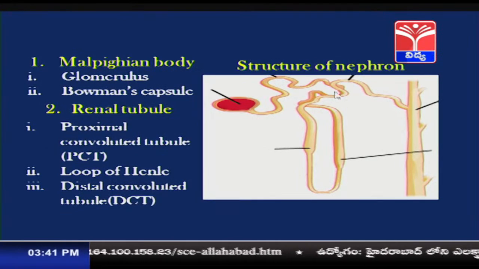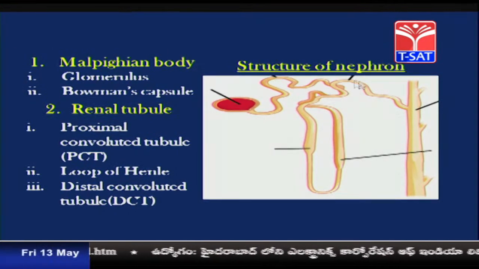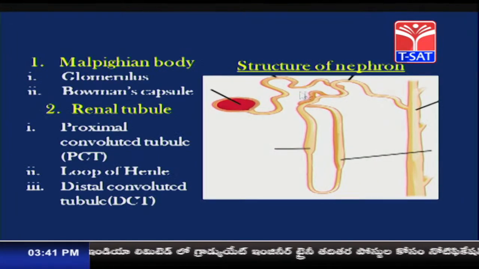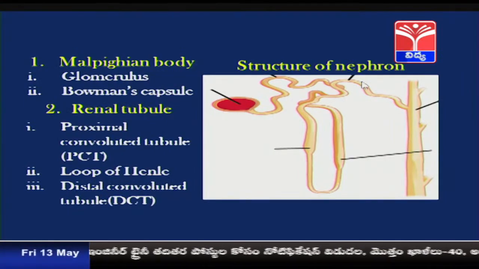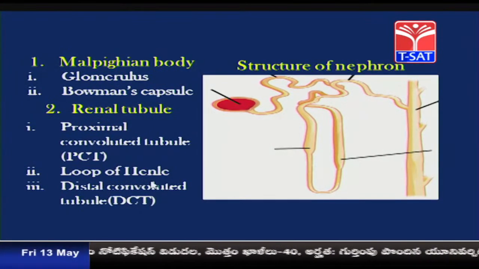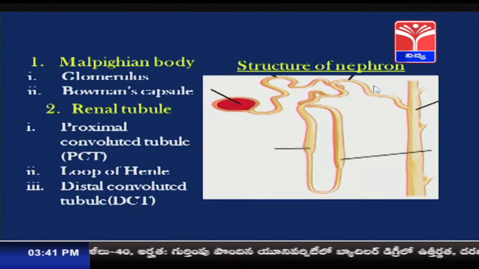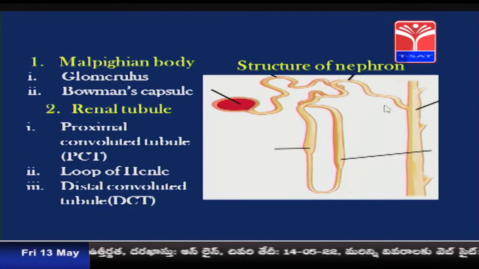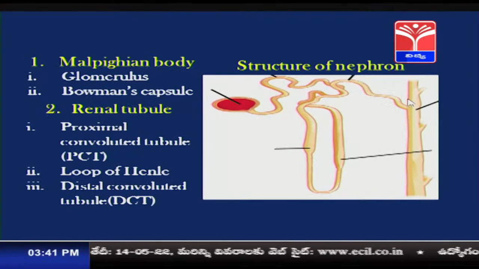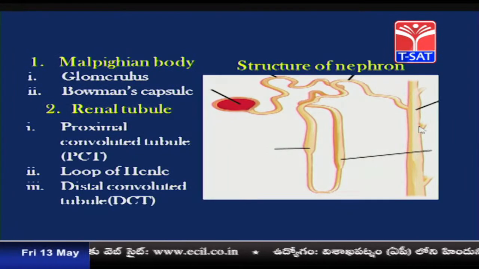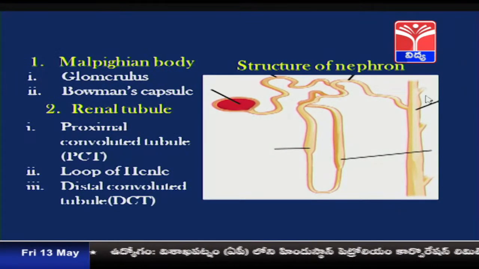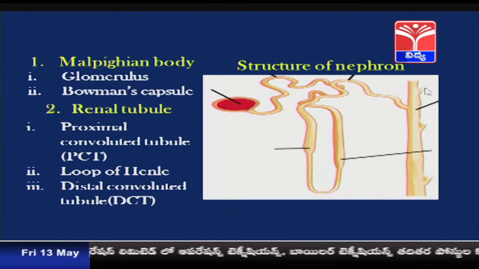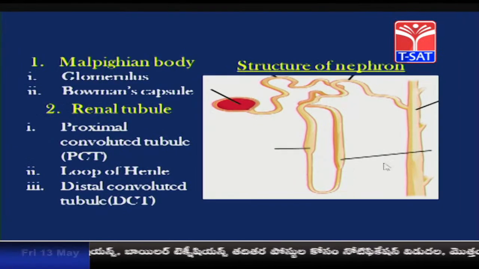Both the descending limb and the ascending limb are called Henle's loop, which further leads into another convoluted tubule which is slightly away from the Bowman's capsule as compared to the proximal convoluted tubule. This part of the nephron is called the distal convoluted tubule, distal in the sense that it is slightly away from the Bowman's capsule. The DCT opens into a collecting tubule that further opens into a straight collecting duct, into which many collecting tubules of neighboring nephrons open.